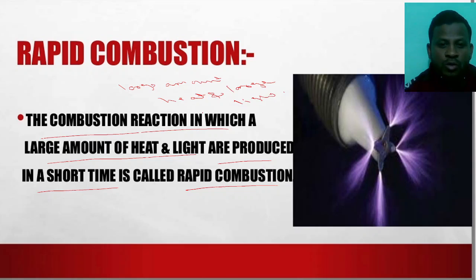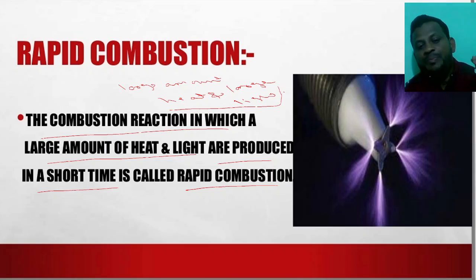Whenever the substance catches fire, it must release a large amount of heat and emit a large amount of light. That is known as rapid combustion.